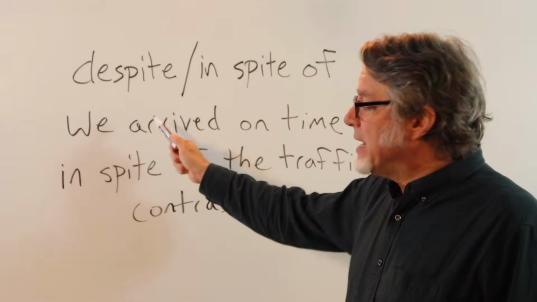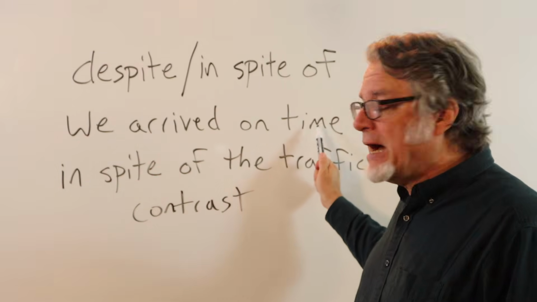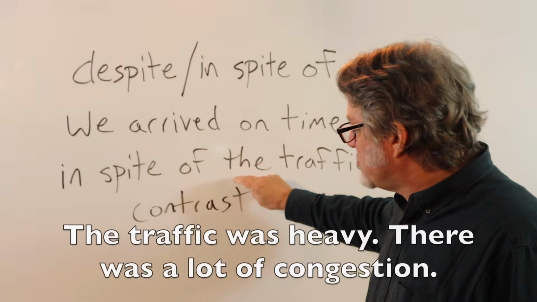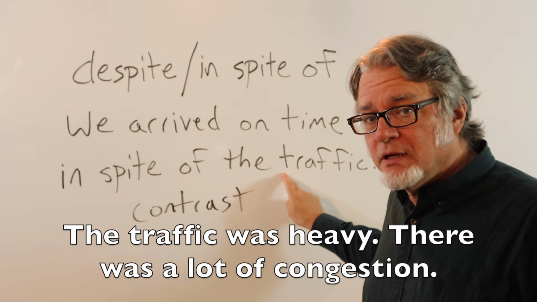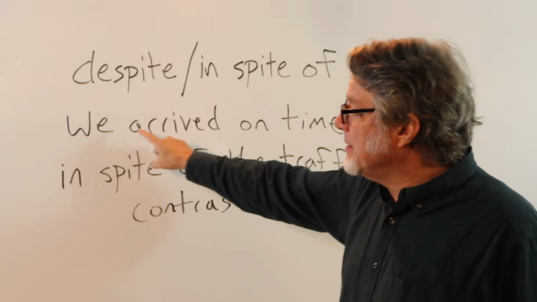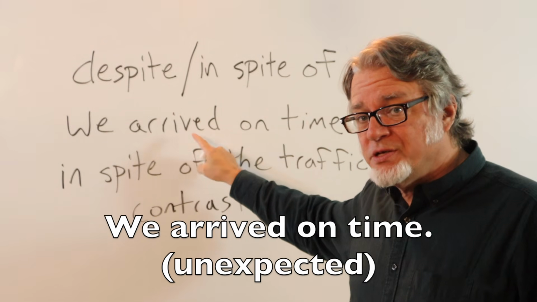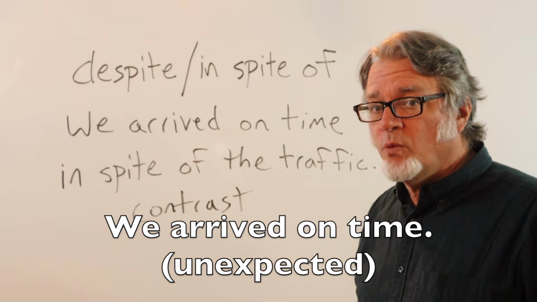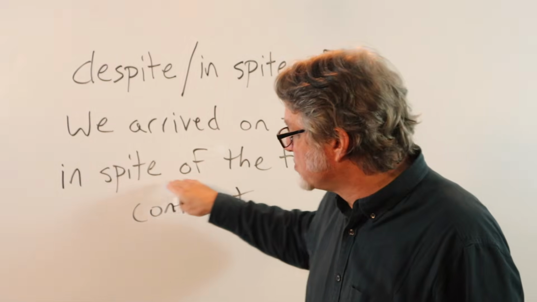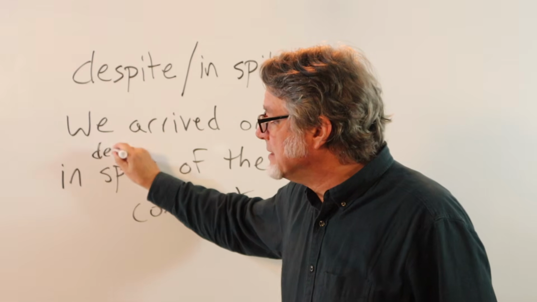So in this sentence, we arrived on time in spite of the traffic. The traffic was heavy. There was a lot of congestion. Yet this happened, which is unexpected. We arrived on time. You could also replace in spite of with despite.